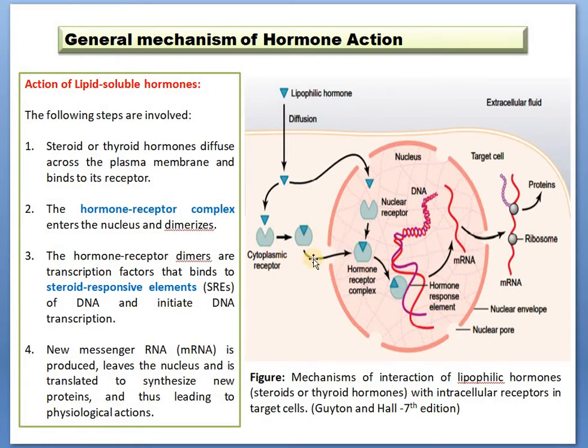After that, the hormone receptor complex will enter the nucleus, where it can bind to elements of the DNA known as the steroid responsive elements. After the binding of this hormone response element, it will lead to the formation of a new mRNA, which will further lead to the formation of new proteins. This is how the action of lipid soluble hormones occurs. This is a very simple way in which I have presented the general mechanism of action of lipid soluble hormones.